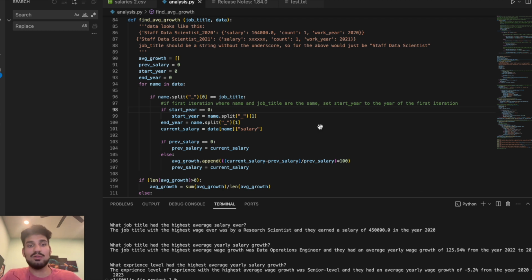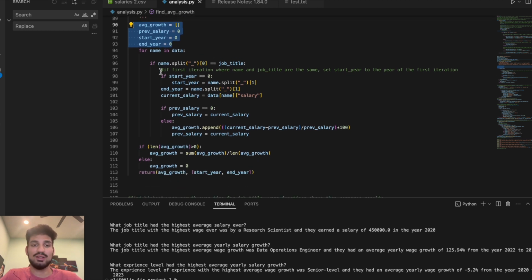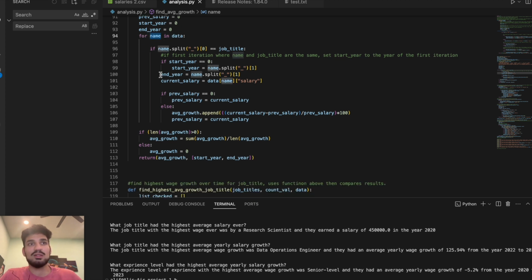First, I declare some variables, as you could see here at the top, and then start iterating through the data with the variable name. So this is the variable, that's the key. And then when the first part of the name equals the job title variable, first is checked to see if that's the first iteration where this condition is true, where this happens here and here. If it's the first, the start year is set to the year of the first iteration and previous salary is set to the current object salary, which is current salary.